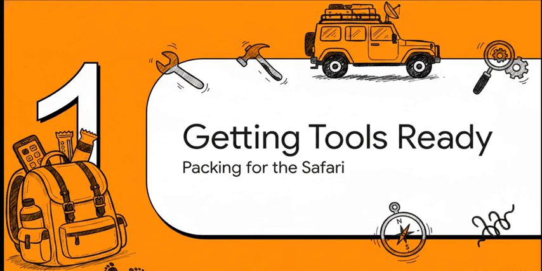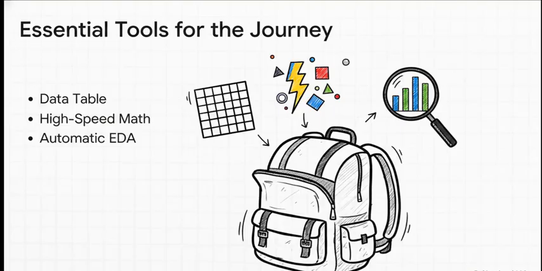All right, section 1, getting the tools ready, packing for the safari. Think of this step exactly like packing your bag before heading out on a massive safari. You definitely wouldn't leave Dar es Salaam for the wild without your absolute essentials, right? Well, in data science, we pack our imports. First up, we've got Pandas, affectionately known as PD. It's basically a superpowered data table living right inside your code. Then there's NumPy, or NP. When you need to crunch millions, literally millions of numbers, NumPy does it in milliseconds. It's lightning fast. And finally, Yada Data Profiling, which is kind of our automated scout to survey the territory ahead.